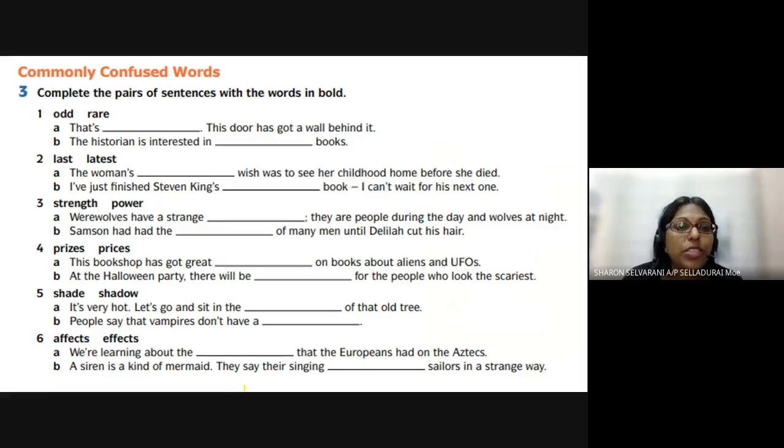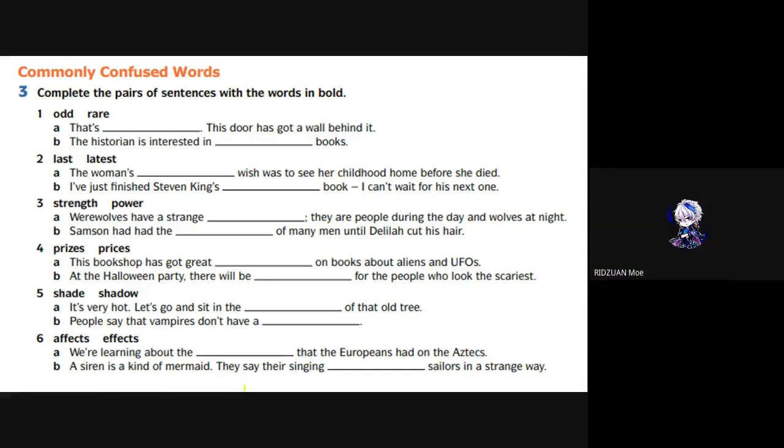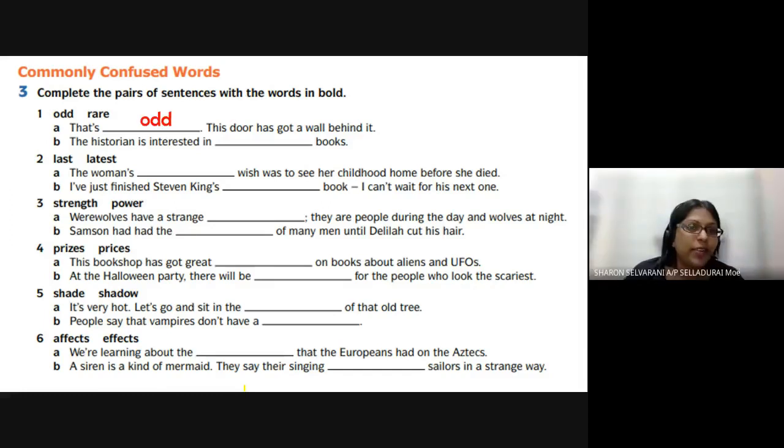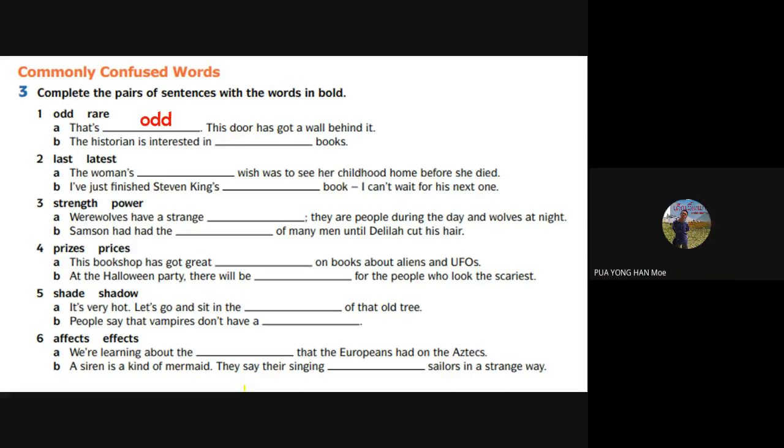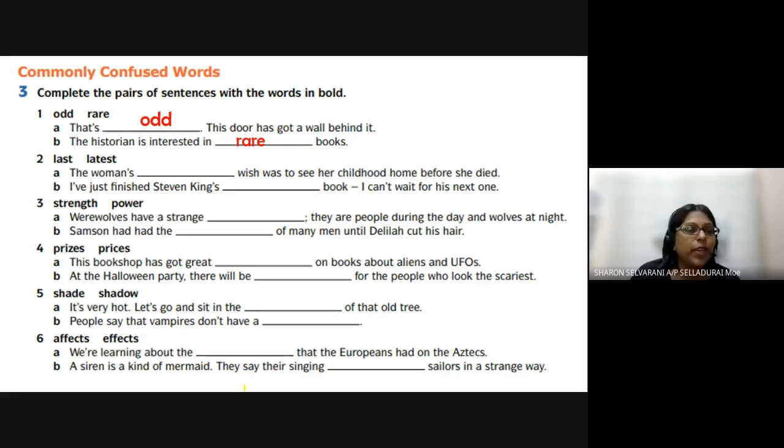Commonly confused words. Complete the pairs of sentences with the words in bold. Odd or rare? Let's look at number 1A. That's dash. This door has got a wall behind it. Is it odd or is it rare? Let's check. It is odd, something unusual. The historian is interested in rare books.